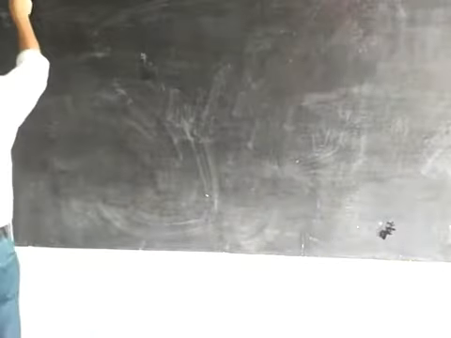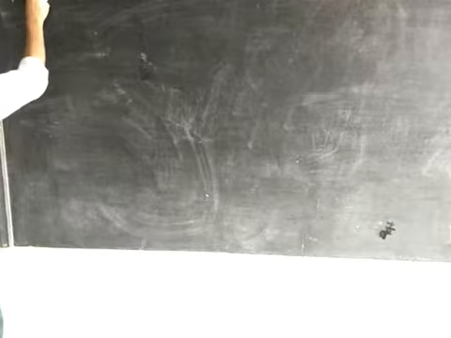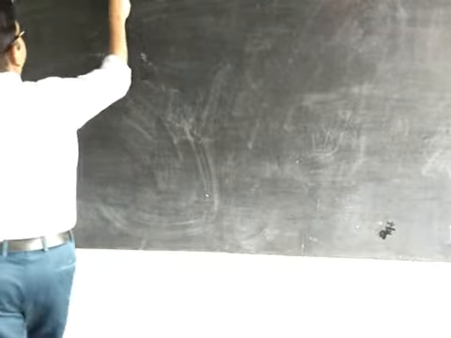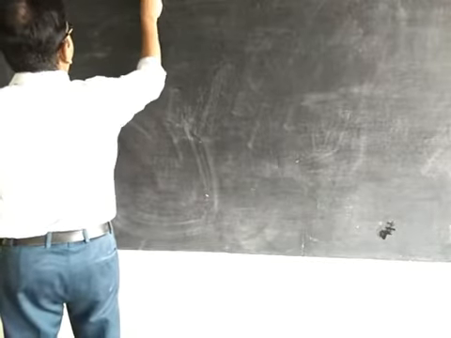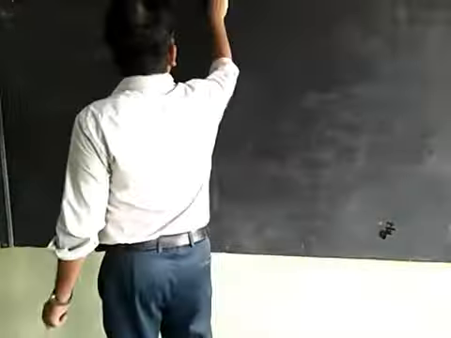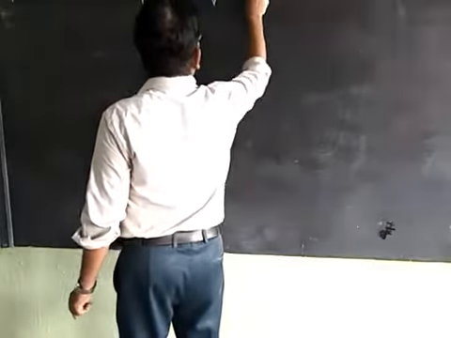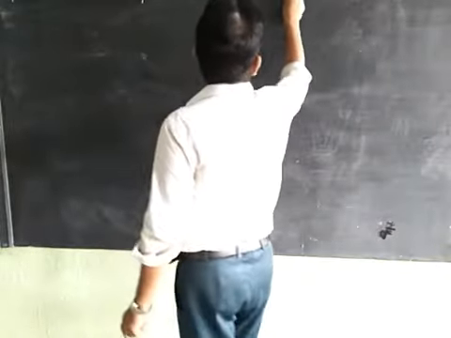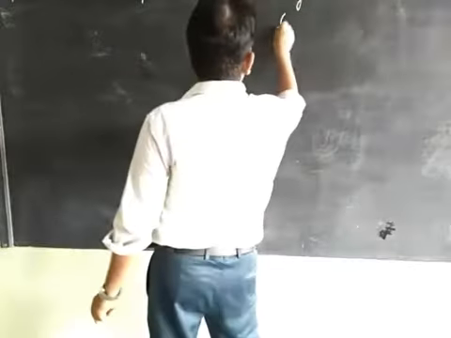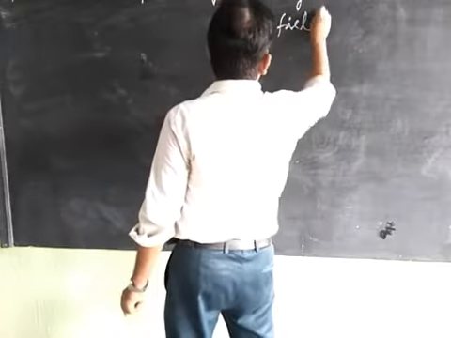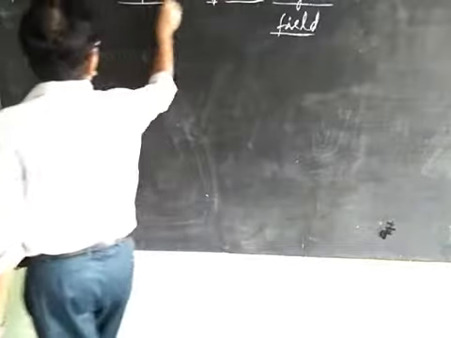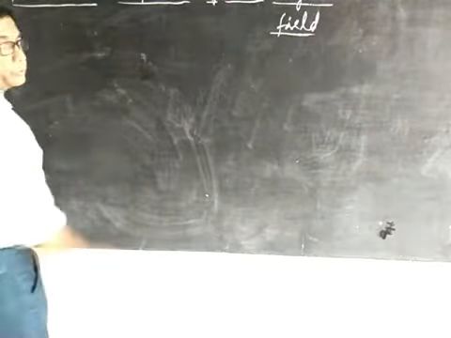It is also a very important topic from the board examination point of view.